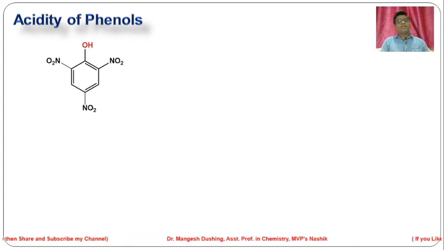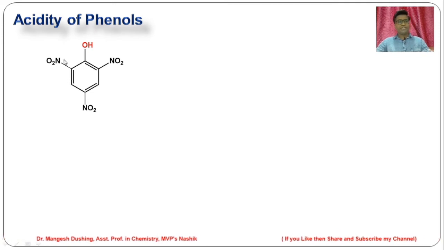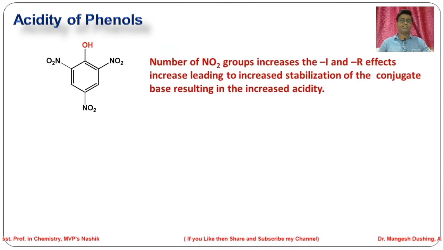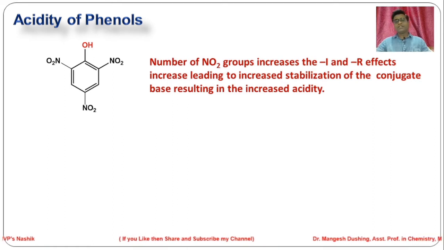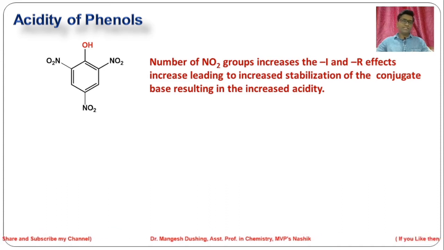Friends, now this is 2,4,6 trinitrophenol. There are 3 nitro groups. So, there is a very strong minus I effect as well as a strong minus R effect. As the number of nitro groups increases, the minus I inductive effect and minus R resonance effect increase, leading to increased stabilization of the conjugate base, resulting in increased acidity.